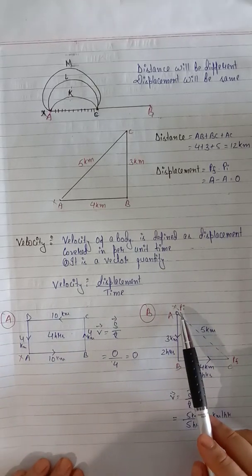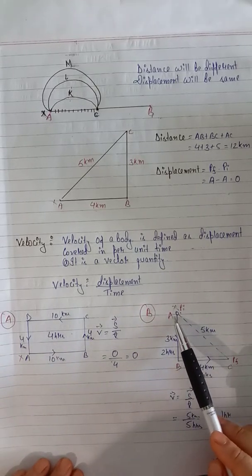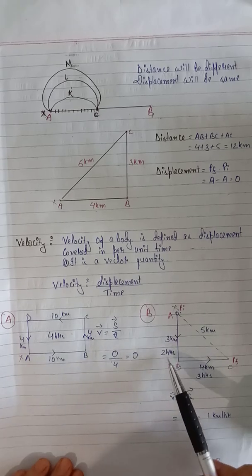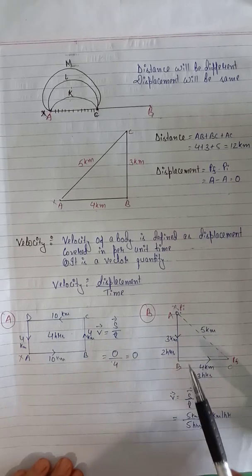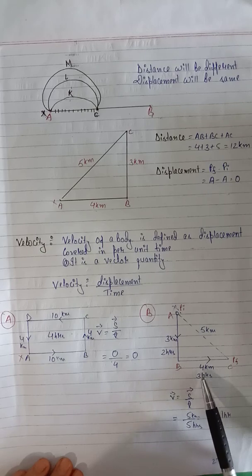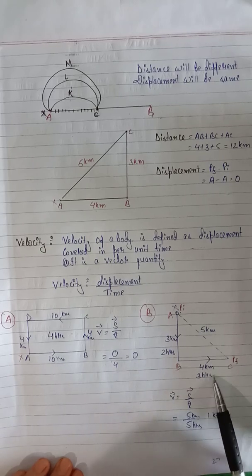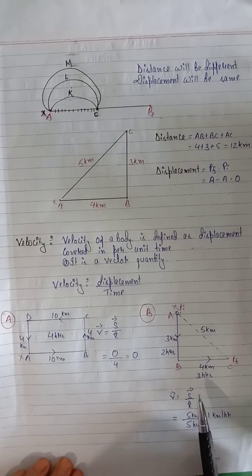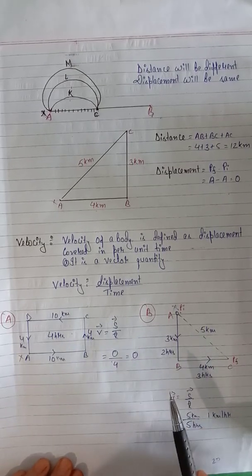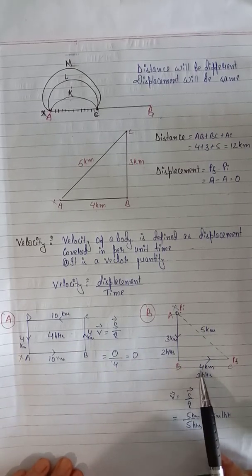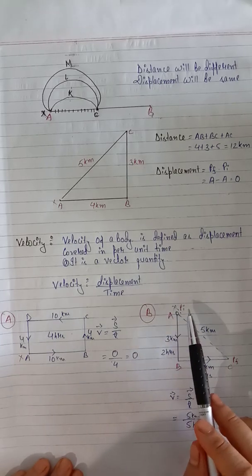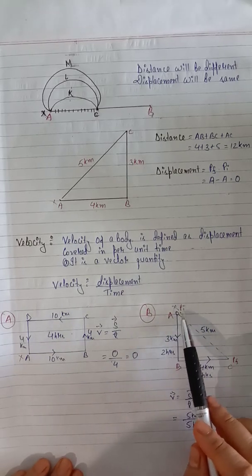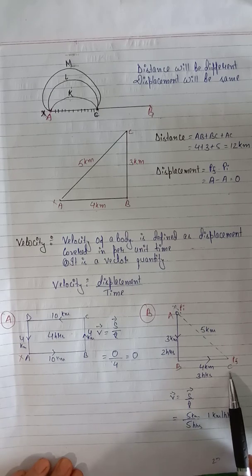Again, one boy started his journey from point A to reach B in 2 hours and he traveled 3 km. From B to C, he traveled 4 km in 3 hours. Okay? What will be the distance covered by this boy? 4 plus 3? 7 km. His initial position was A. PI is A. PF is C. His final position is C.